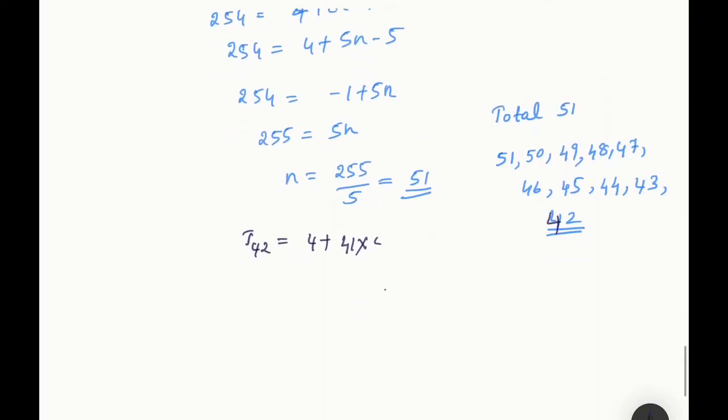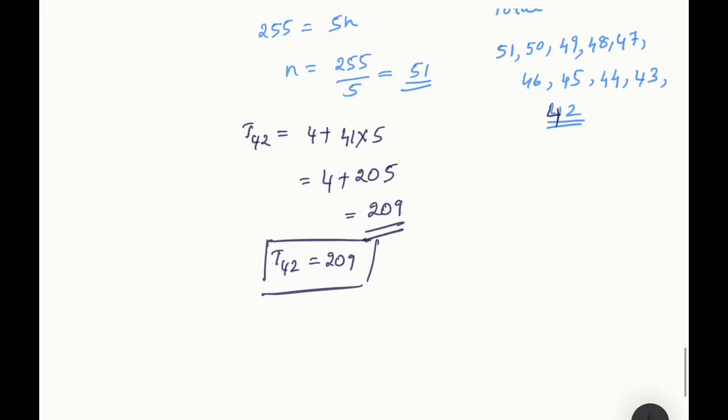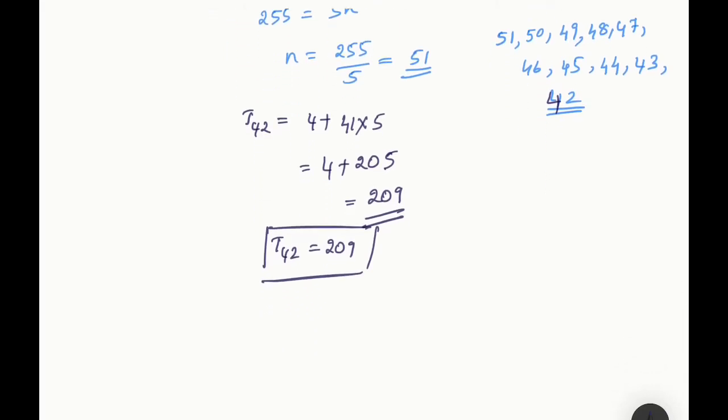D is equal to 5. Okay. 4 plus 205. So your answer will be equal to 209. So T42, 42nd term is the 10th term from last. So T42 is equal to 209.